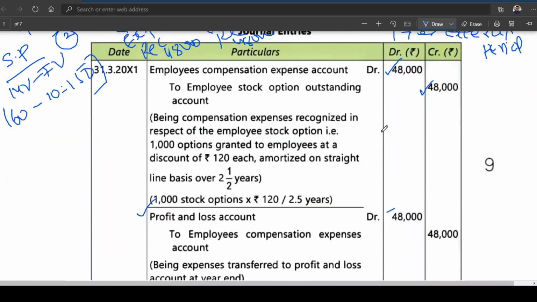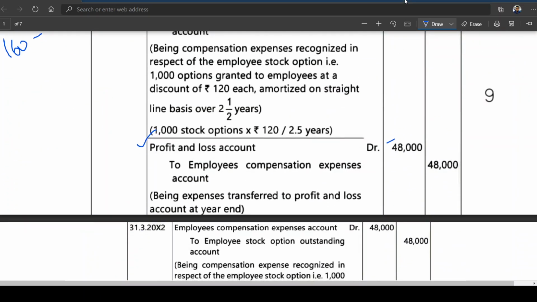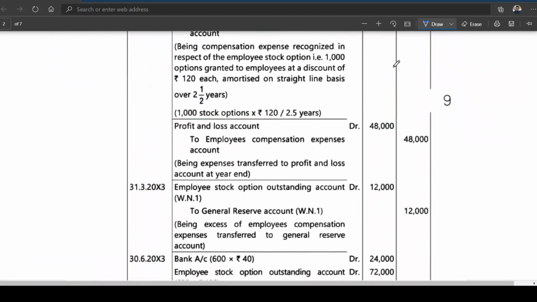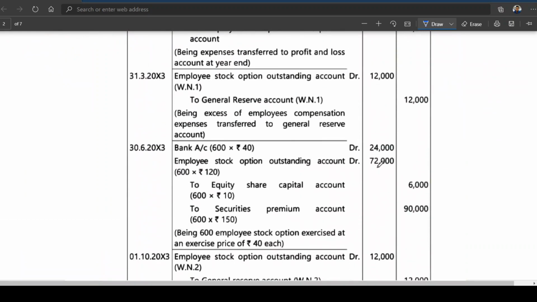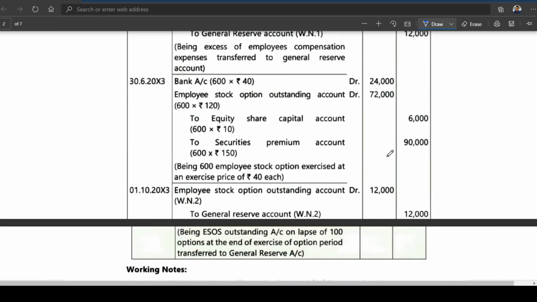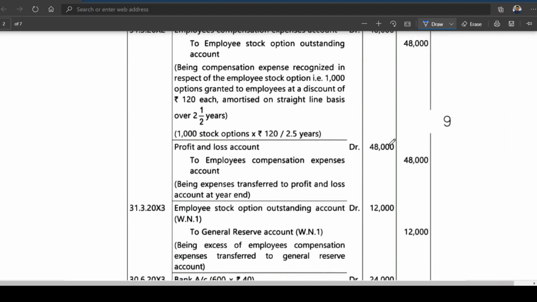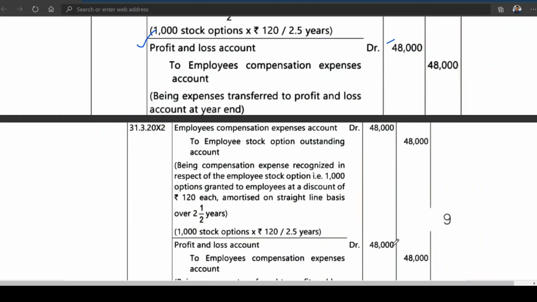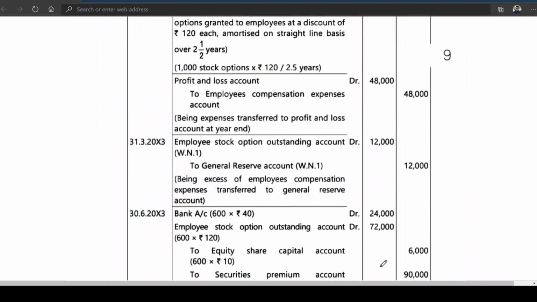As on that date, because the exercise option is up to 1st October, the expenditure part is 72. But how much has already been incurred? 48 plus 48, so 96. 96 minus 72, you are having 24,000. Am I right?